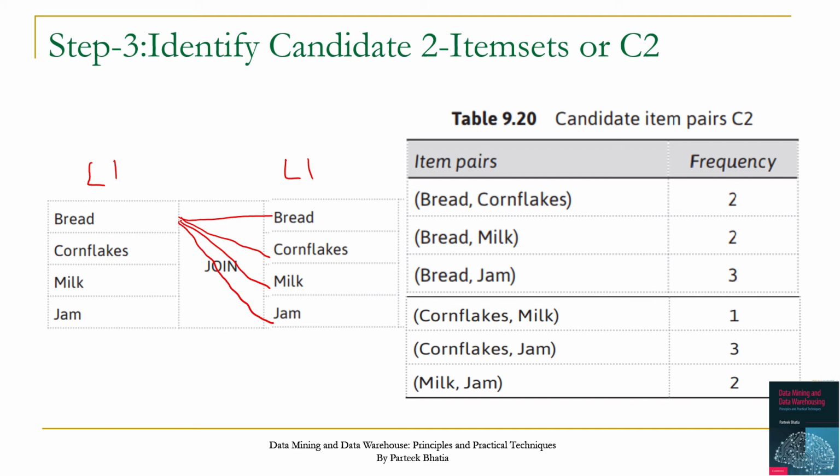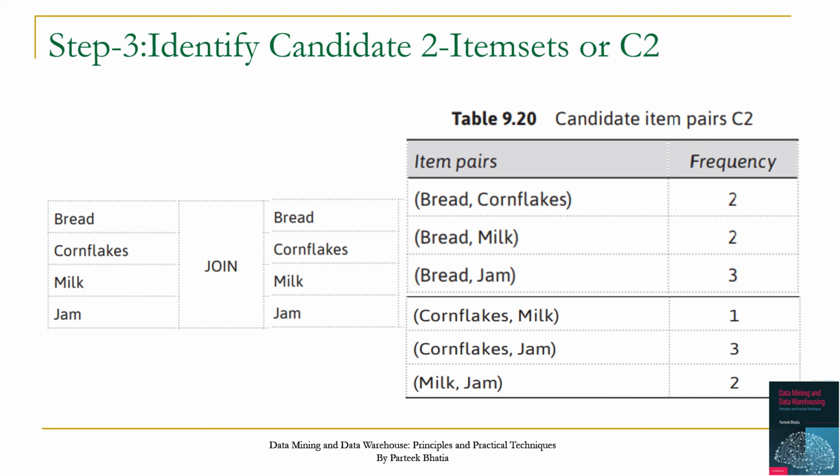Since we are interested in different item pairs, bread with bread serves no purpose, so we will not consider it. The possible pairs are bread cornflakes, bread milk, and bread jam, as shown here.